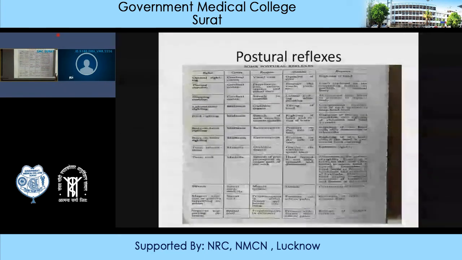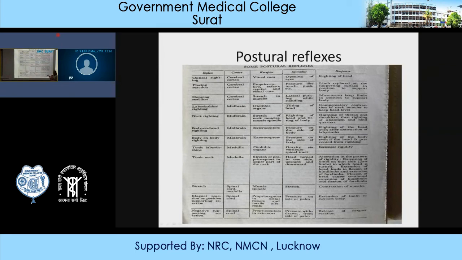Now what is the neck righting reflex? The neck righting reflex is when the animal is lying on one side and is tilted from one side to another. Then what will happen? The animal will be able to right its neck. After righting its neck, the body is on the side.